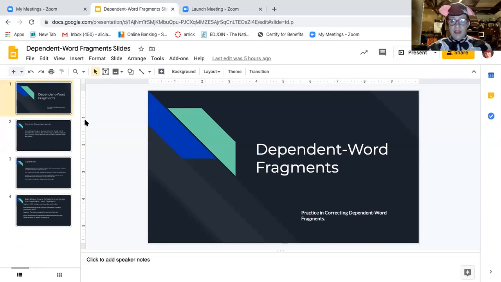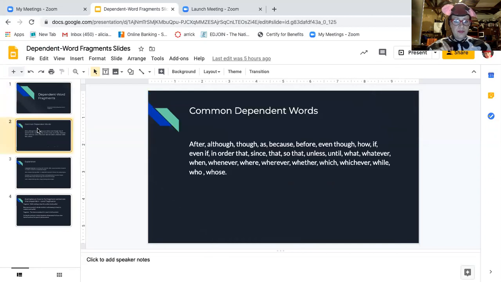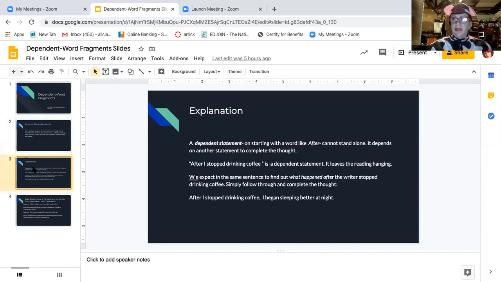Now, both these PowerPoints will be in Google Classroom for you to look at again, but let's go through them together. So first we have common dependent words. I'm not going to read them all to you because I feel you can go through all of them, but I'll give you a couple at the beginning: after, although, though, as, because, before, even though, how, and if. So all these are a list of common dependent words. So let's go on to slide number 3.